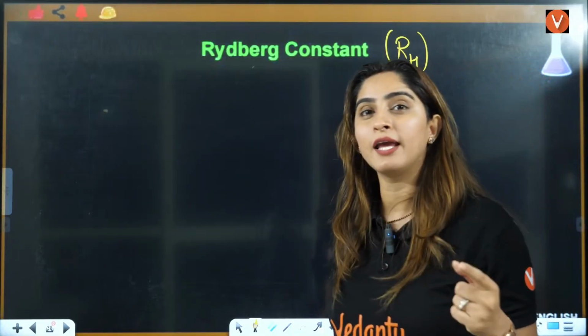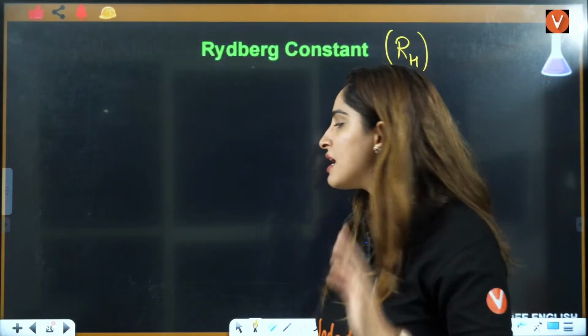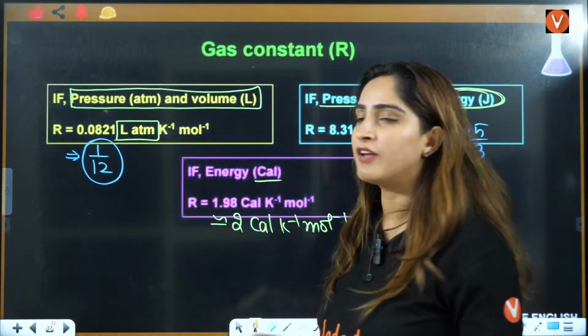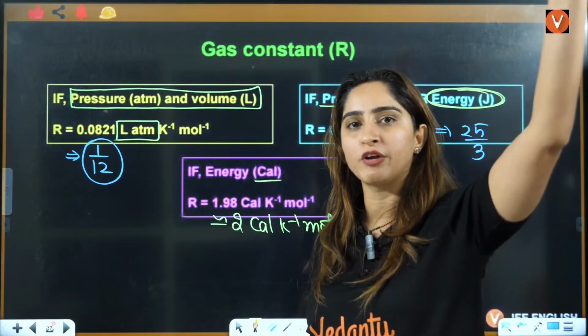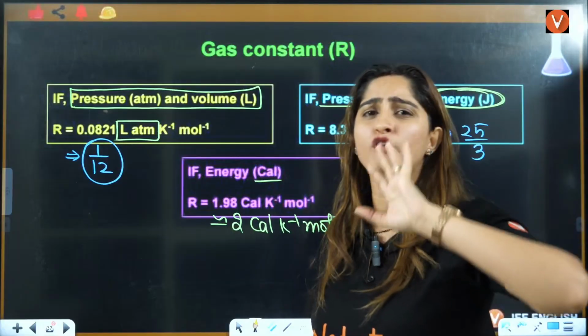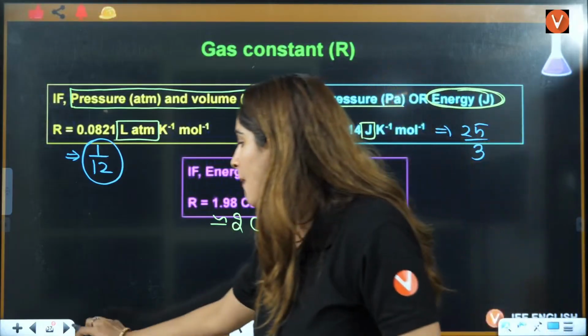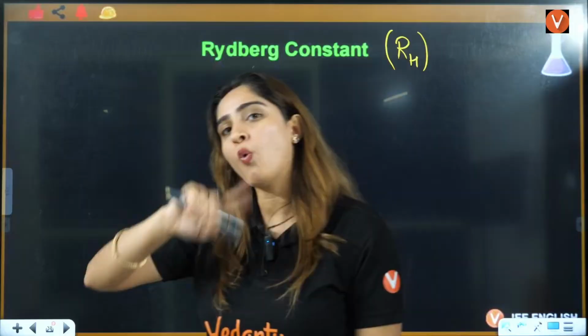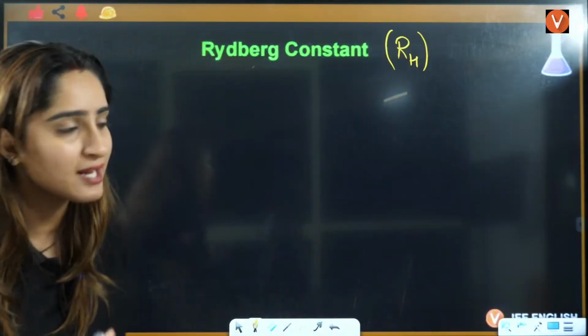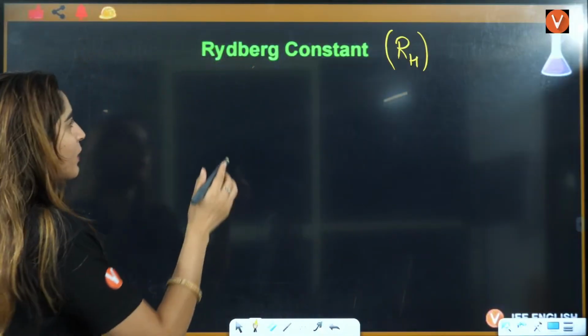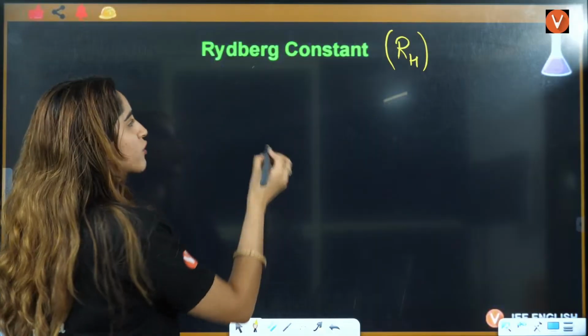This you will study in the Rydberg equation. See, this gas constant will be applied throughout chemistry. In physical chemistry, you will see that in most of the formulas, the gas constant will be there. But Rydberg constant will be there only in the Rydberg equation, right? So now the Rydberg equation, that I'll teach you in structure of atom.